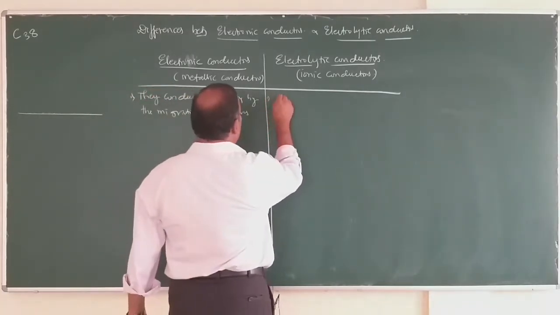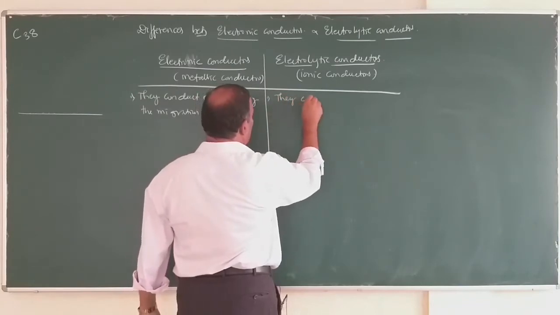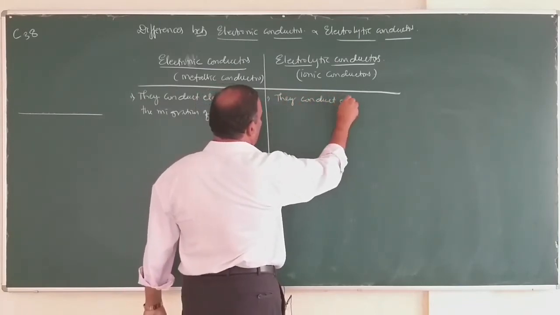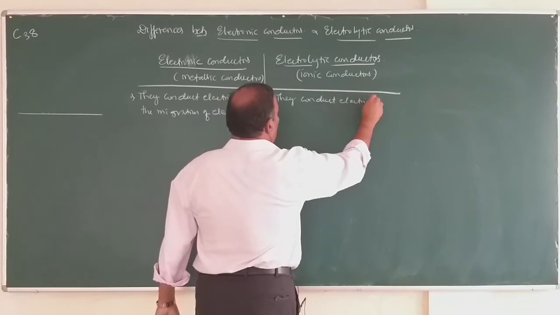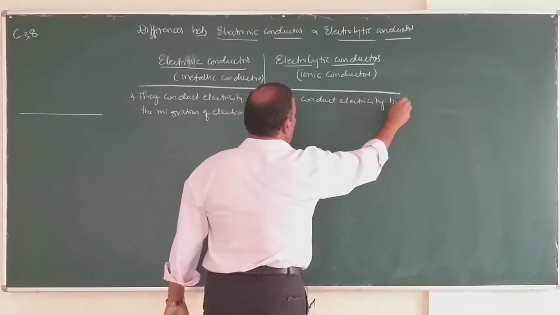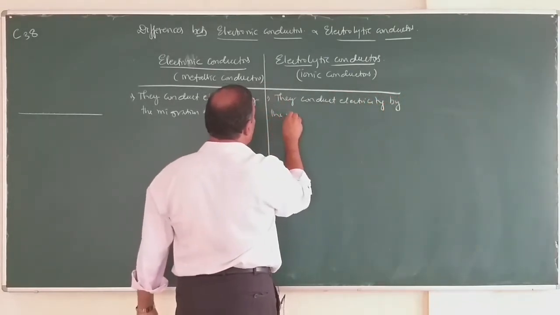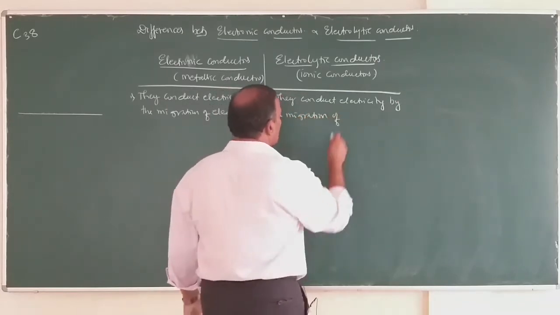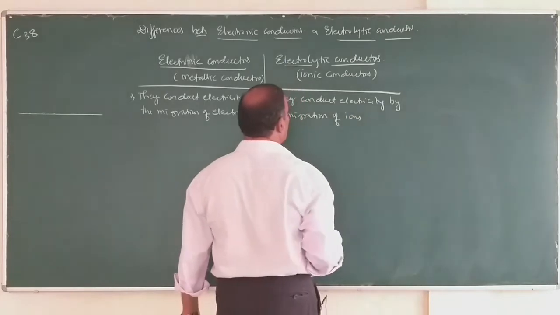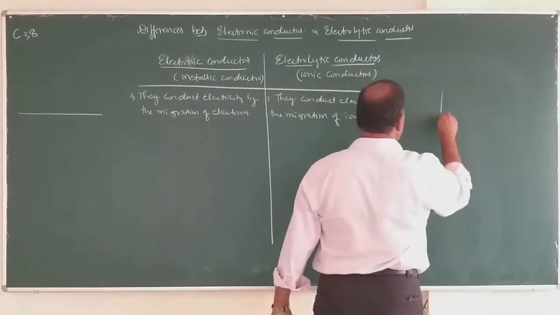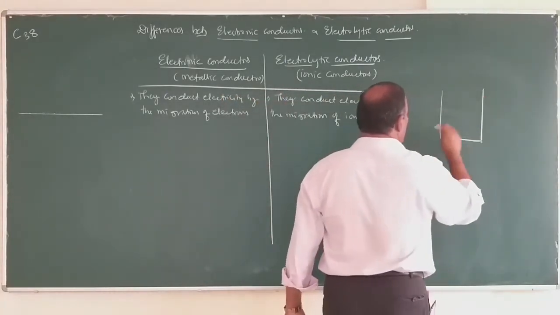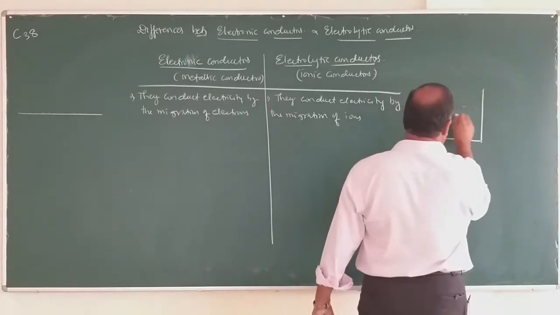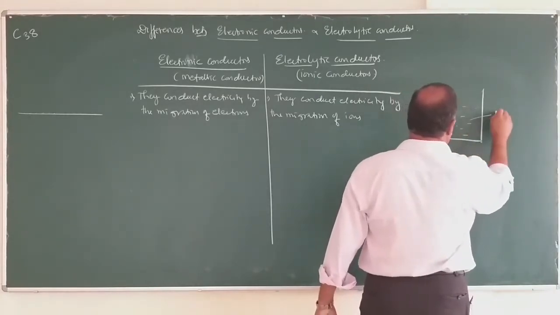Electrolytic conductors conduct electricity by the migration of ions. For example, sodium chloride is an electrolytic conductor.